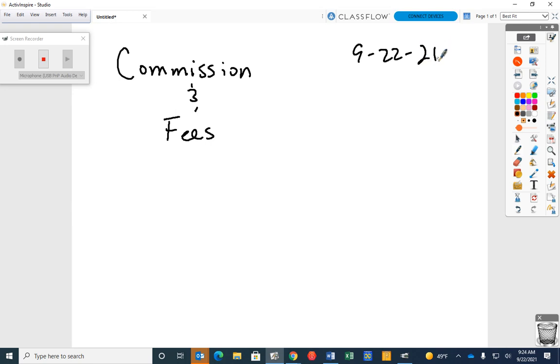Percents. Can somebody tell me, quick review from yesterday, what is the formula for simple interest? Jacob. I equals principal times rate times time. Okay. And that rate of interest is a percent that has to be changed to a what? Decimal. Good.